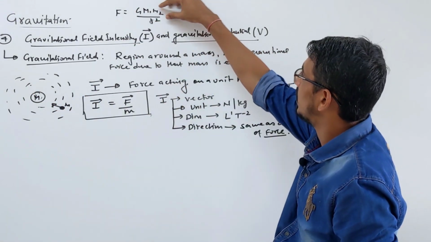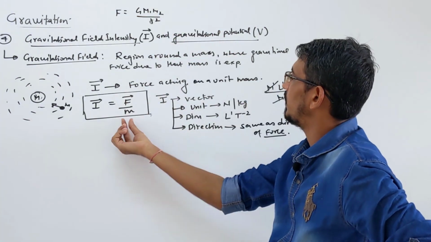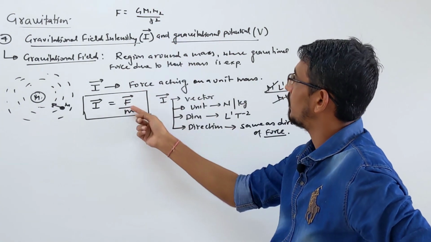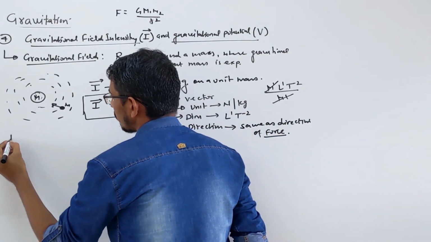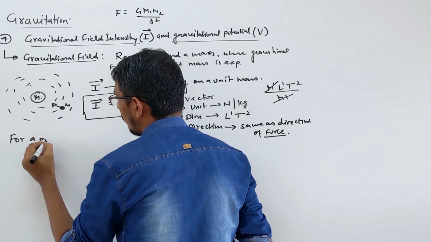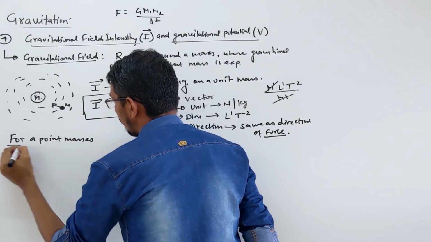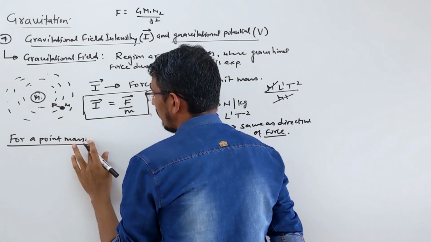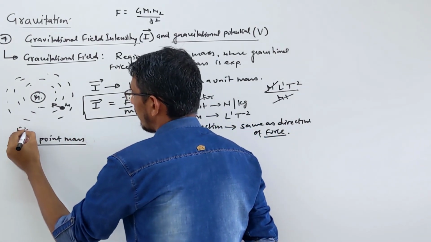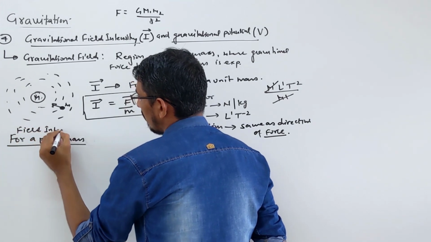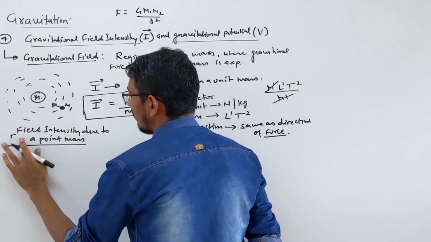So if you make it a unit mass in this formula, you divide by m, which is your m2. So we can write the general formula for a point mass or point masses like this.